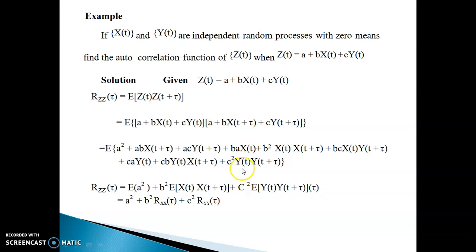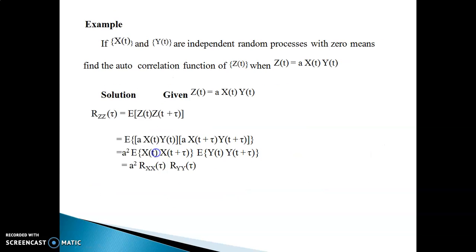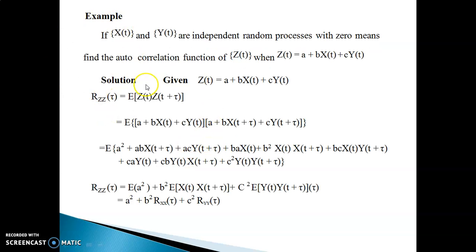Then you are given that expectation of x of t plus tau is 0, because each of the random processes x of t and y of t are independent and also they have 0 means. So when you take expectation of the first term a square, expectation of a constant is the constant itself. So E of a square is a square. Then when you take expectation of the second term, it is expectation of x of t plus tau, which is nothing but the mean of the process, which is given to be 0. Similarly, expectation of y of t plus tau is also 0.